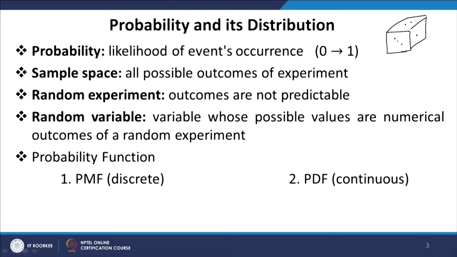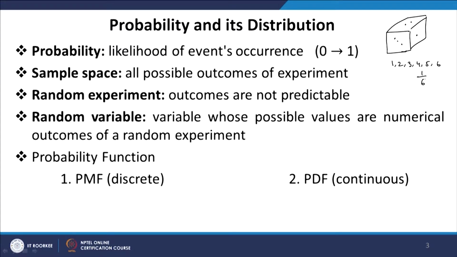Now, when we roll this dice, we can get a number from 1 to 6. So, we can get 1, 2, 3, 4, 5 or 6, and the probability of each of these numbers is equal to 1 by 6. We discussed this earlier also. So, the probability of getting 1 is equal to the probability of getting 2 and so on, which is equal to 1 by 6. So, the probability is basically the likelihood of an event's occurrence. So, what is the likelihood of getting 1, what is the likelihood of getting 2 and so on.